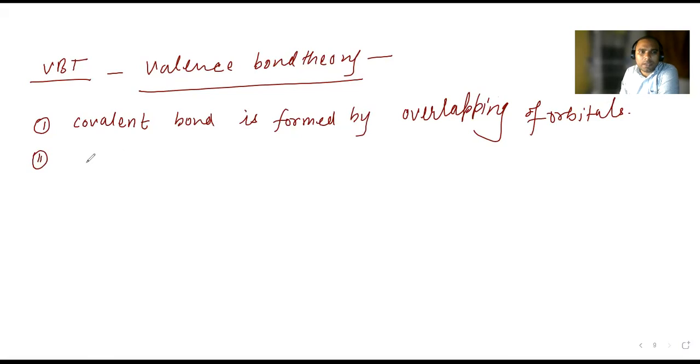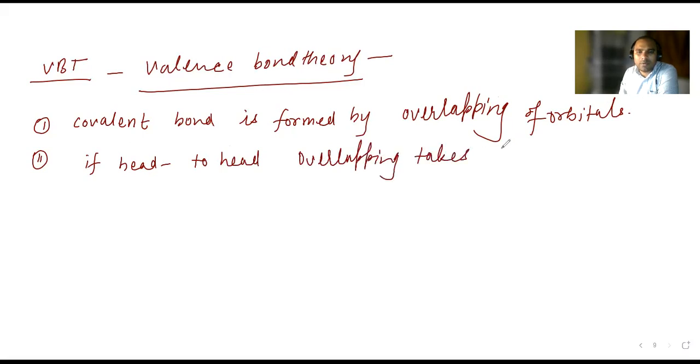Second point: if head to head overlapping takes place, then a sigma bond is formed.